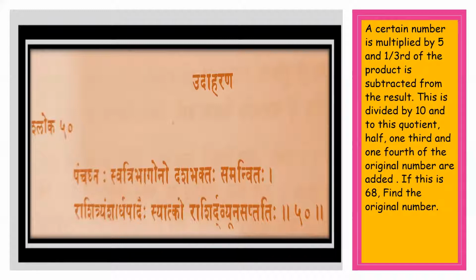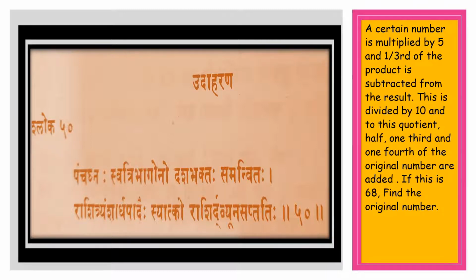So this will be the process in this session. The first example is based on a simple equation. Panchagna swatri bhago na dashabhakta samanvitaha rashitranshardha padai syatko rashir dravyanu saptatihi. Now what is the meaning of it?